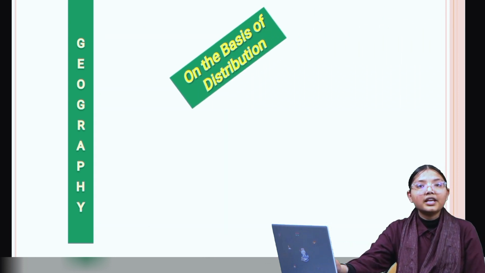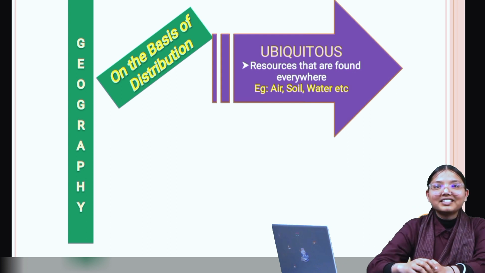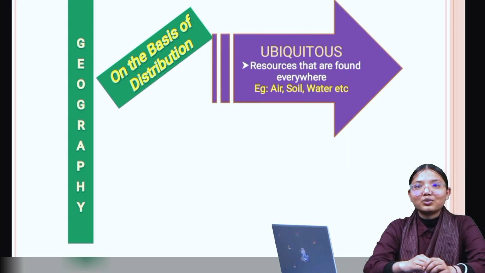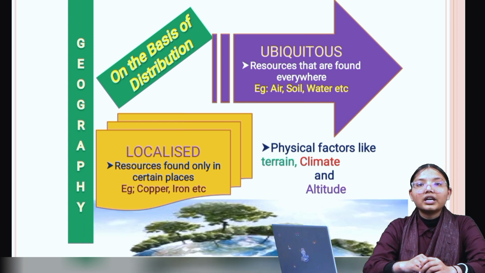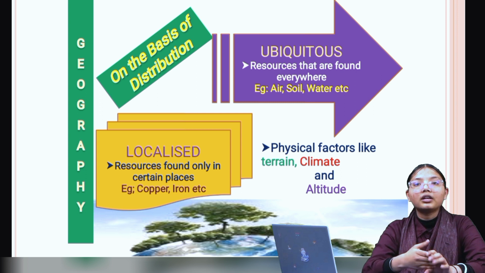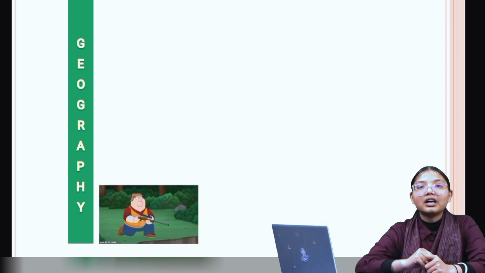So next is based on their distribution. First is ubiquitous resources. Let's understand what are ubiquitous resources. These are the resources which we find everywhere. Example, air, soil and water. Next, moving on to the localized resources. These are the resources which we find in a particular place. Example, copper, iron.